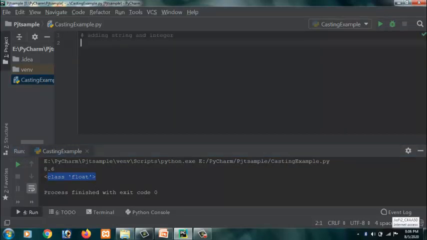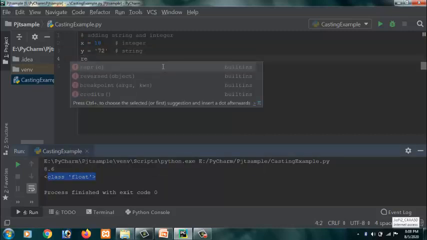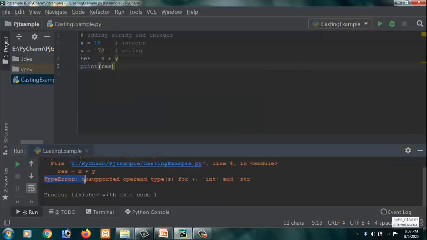Now let us try another example, but now we are going to add a string and an integer. Let me assign the value 18 to the variable x, which is integer data type, and to the variable y I am going to assign a string value which is "72". We know that when a value is given inside the quotes, it is string data type. Let us add it. Here you can see a type error showing unsupported operand type for plus, int and str. Here the conversion cannot be done internally. Python is not able to use implicit conversion here.